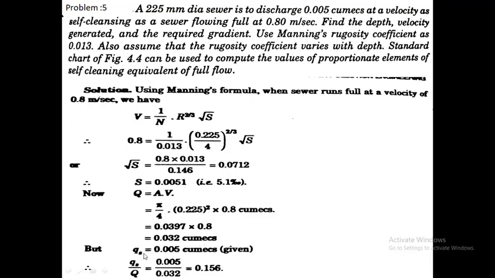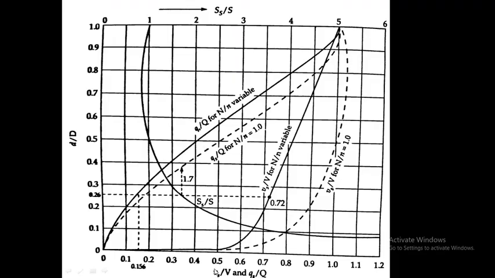Then small qs: the sewer is to discharge 0.005 cumec at a self-cleansing velocity. That is, for self-cleansing the discharge qs equals 0.005 cumec, or qs by Q equals 0.005 divided by 0.032, that equals 0.156.